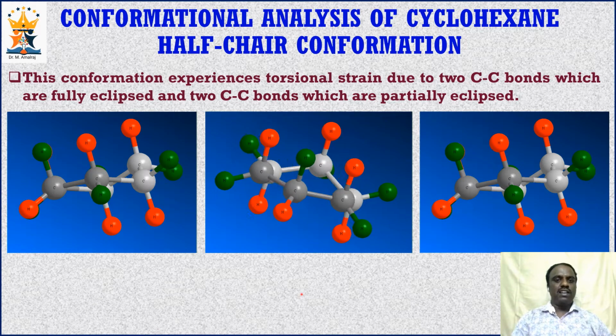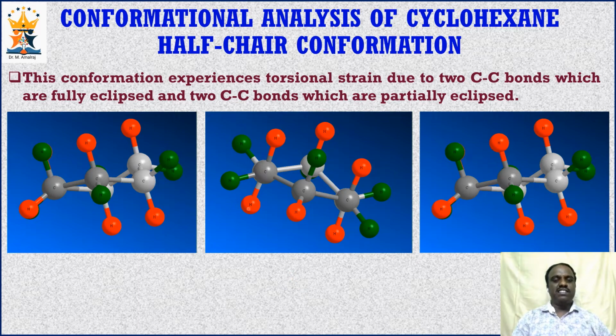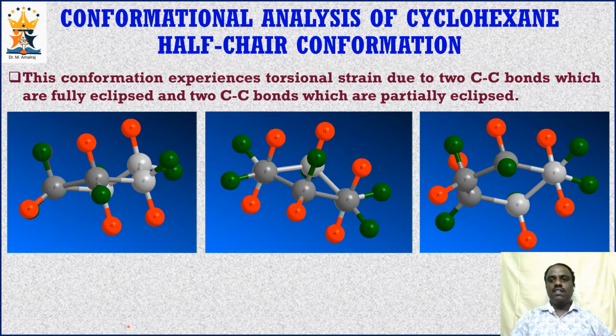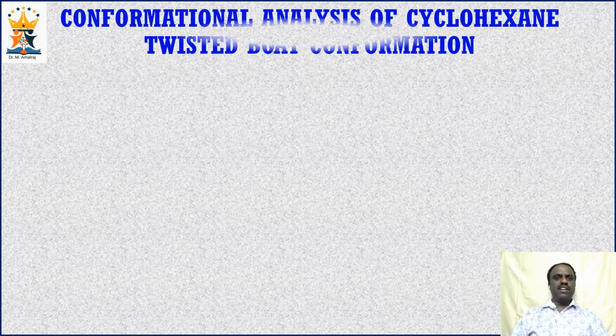Look at the dihedral angle. It is not exactly 60 degree. It is slightly lesser than 60 degree. So it creates partial eclipsing carbon-carbon bonds. And in this case, the hydrogens are exactly staggered to each other because the dihedral angle is 60 degree. The angle strain as well as the torsional strain of half chair conformation makes it unstable than chair conformation. Now let us examine twisted boat conformation.